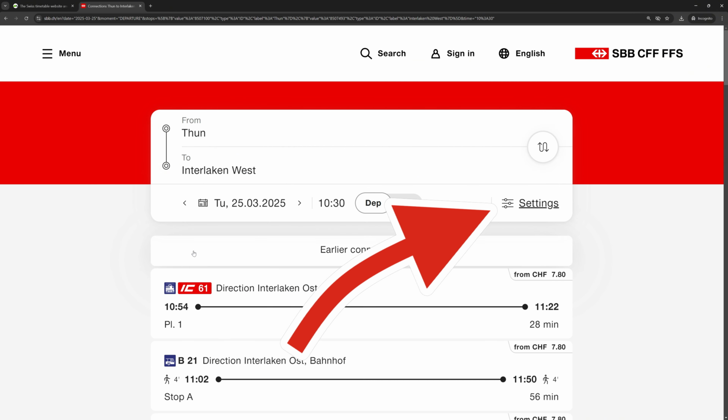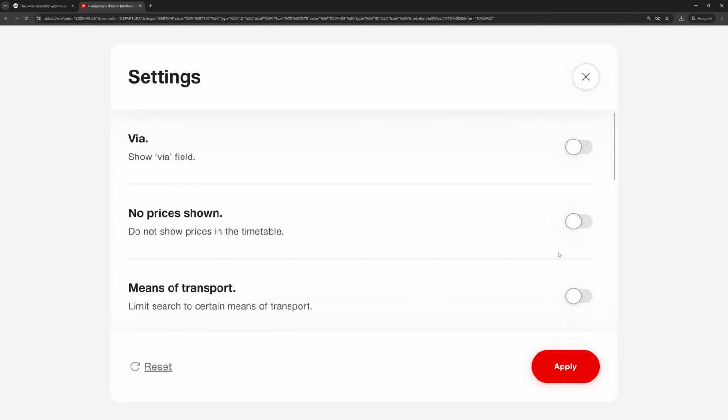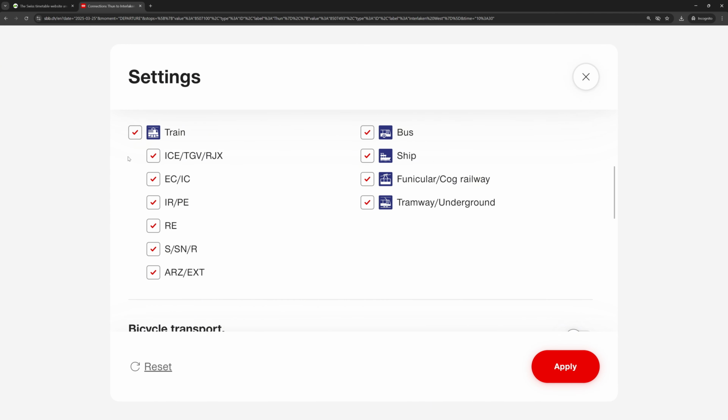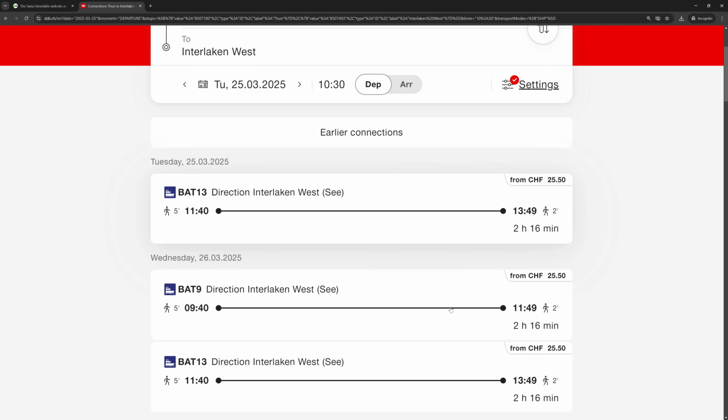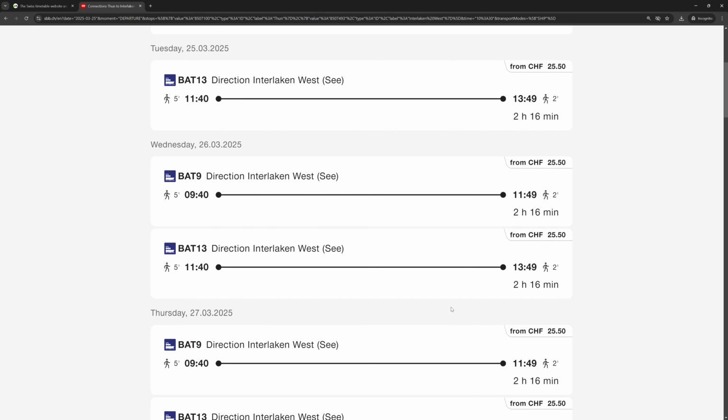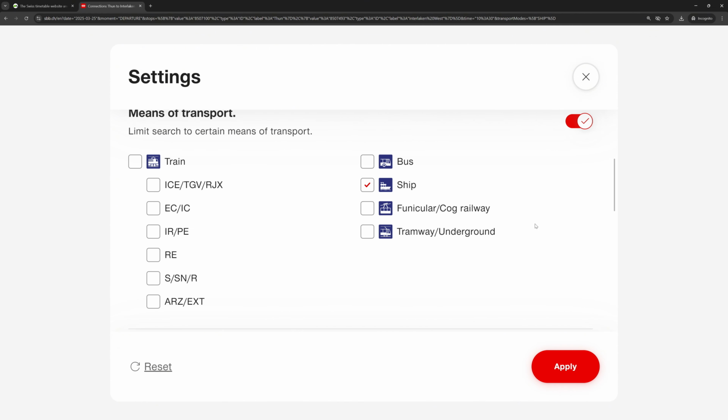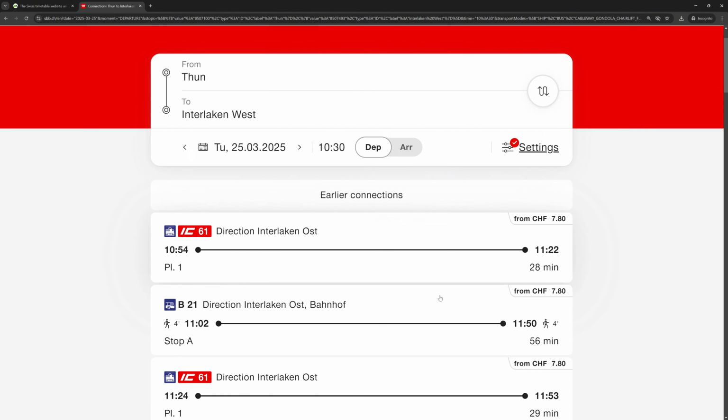Now I want to make a boat trip from Thun to Interlaken. I'll go to the settings and select ship as the only mode of transport. That gives me all the travel options across Lake Thun. If I select all modes of transport again, it will automatically show the quicker options, which are by train.